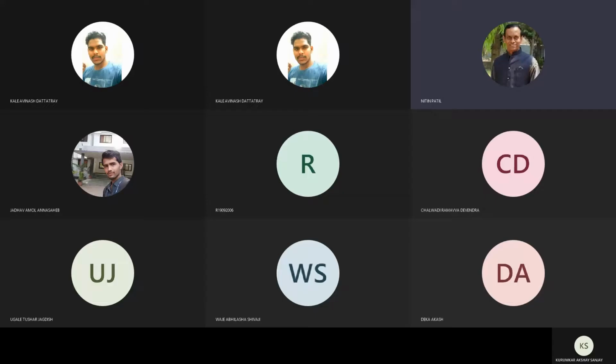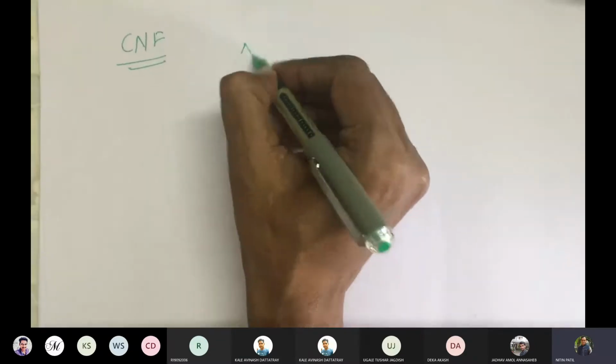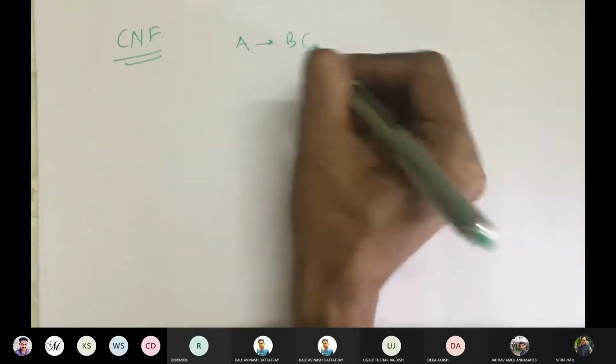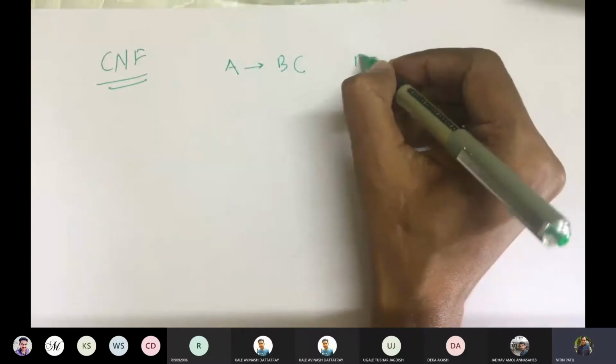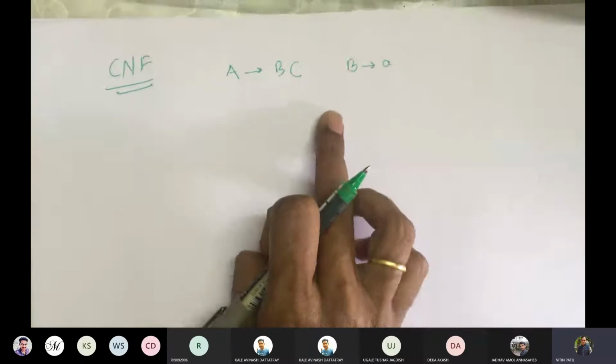If a given problem contains epsilon productions or unit productions, then how exactly are we going to resolve that? In today's session, I will first rewind the topic: what Chomsky normal form means. We said that a grammar is in CNF if its productions are of the form A gives BC or A gives a. Either of these two should hold.